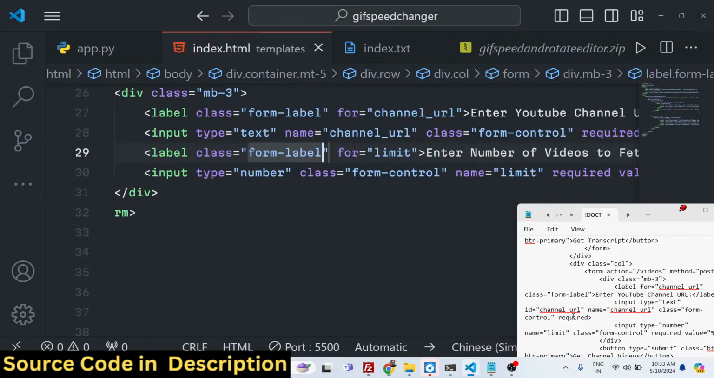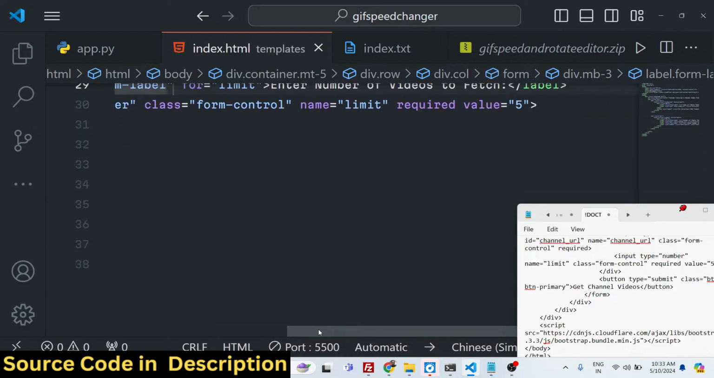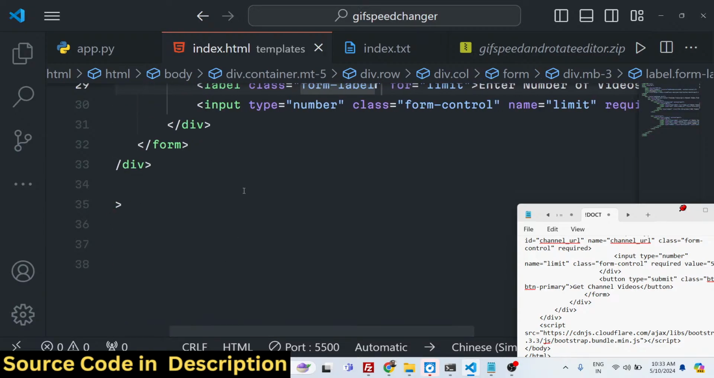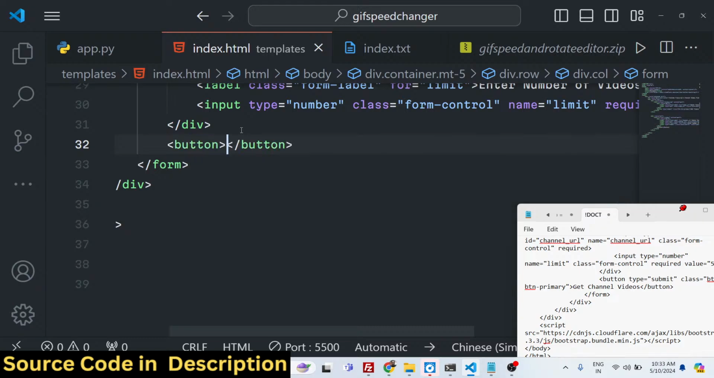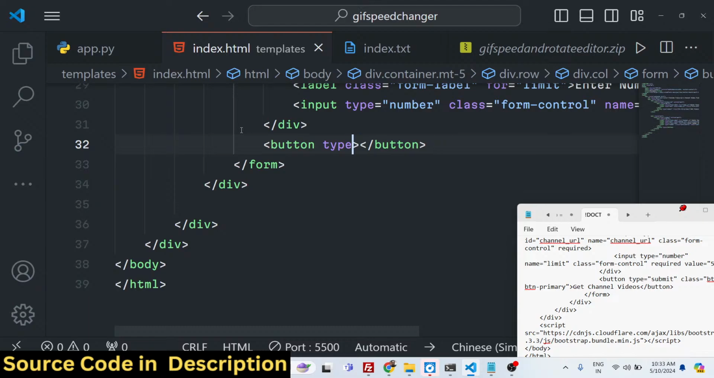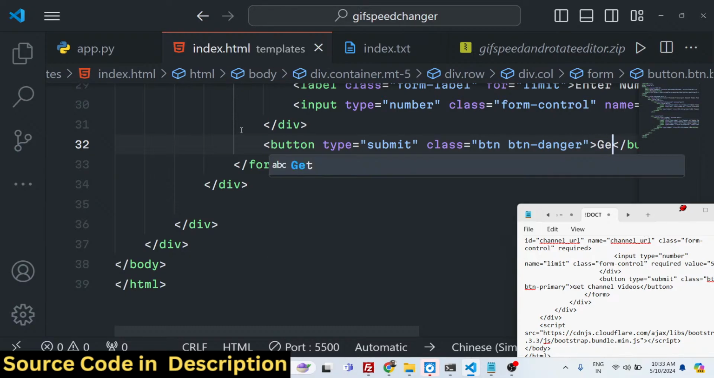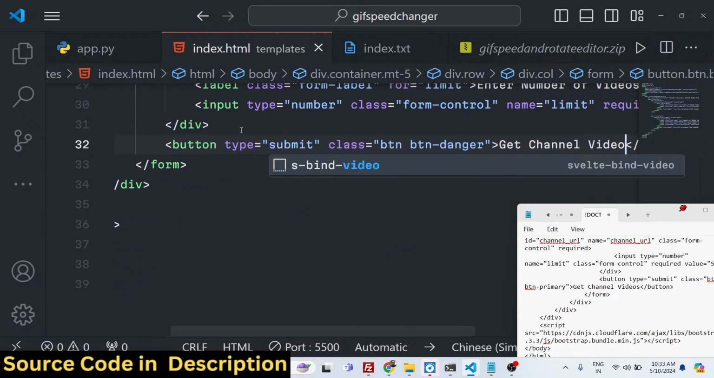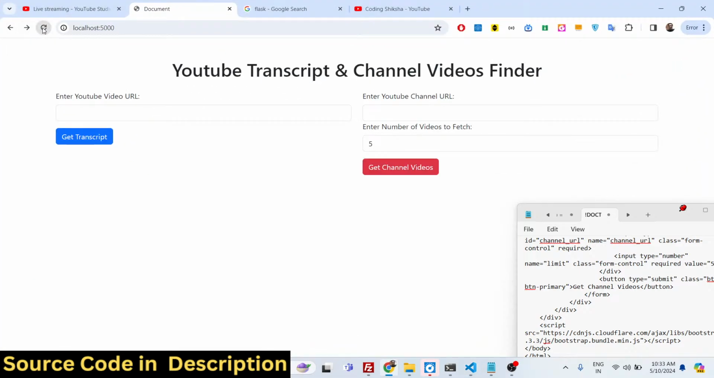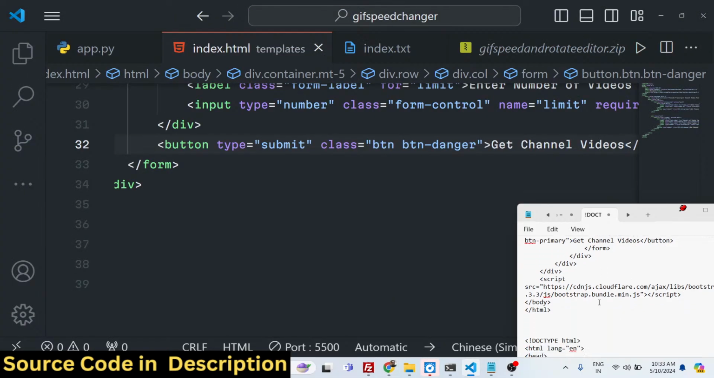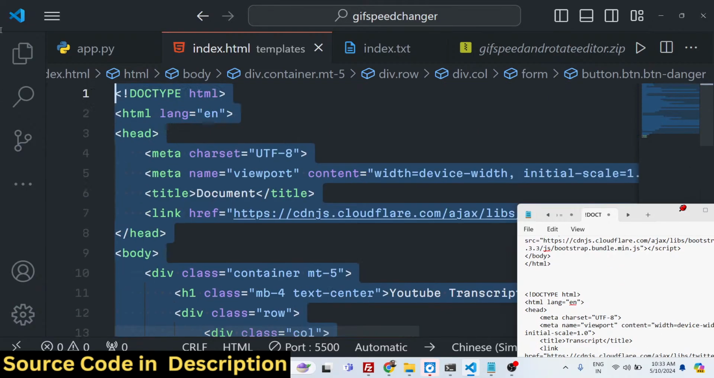Lastly we will have a simple button to submit the form. The button type will be submit, and class here will be btn danger, and we will simply say get channel videos. If you just refresh now, there will be red color here, and there are two forms right here, first for fetching the transcript and then for getting the channel videos. And that's all for this index.html.